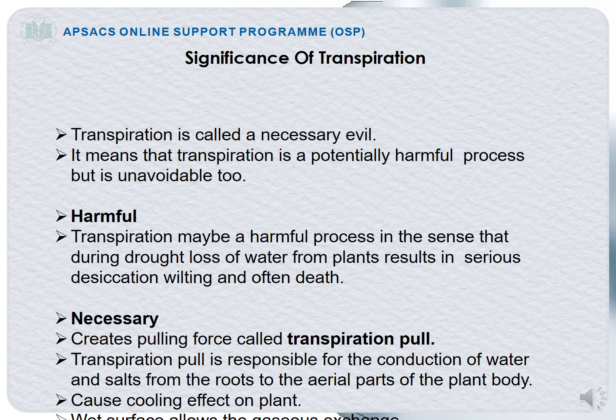Why is it necessary? Students, it is necessary because it helps in transpiration pull. What is transpiration pull? Transpiration pull is a kind of pull which helps to take the water from the roots towards the upper part of the plant body. You all know that xylem conducts water, so how is it transported to the upper part of the body? It is transported with the help of a transpiration pull. Transpiration pull was explained by cohesion, right?